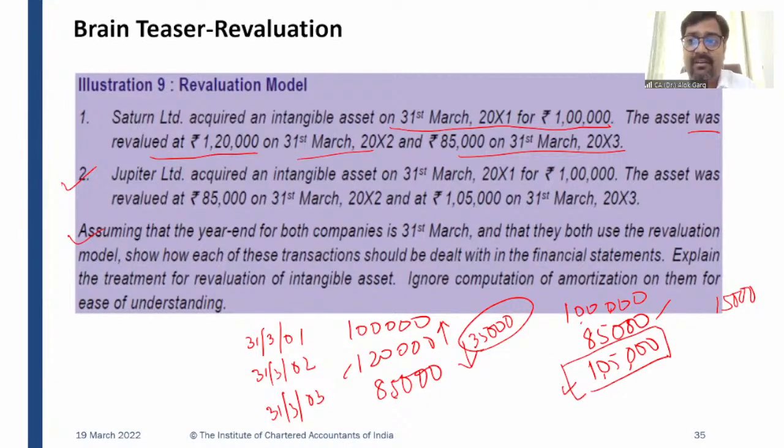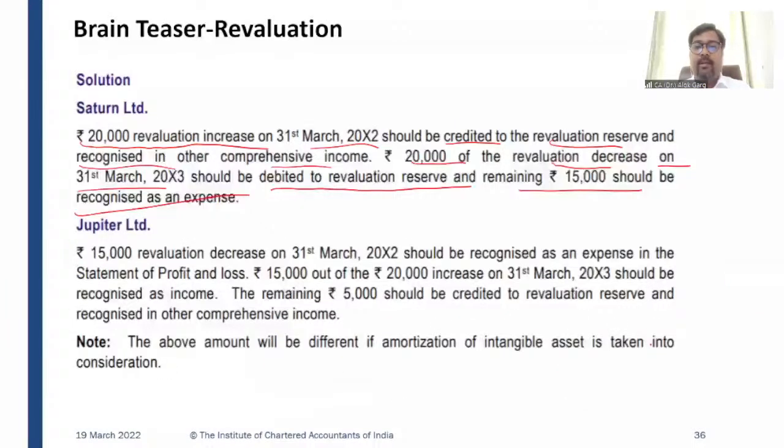So whatever loss I have booked, I have to credit my P&L in the current year because it is a current year situation. So what I need to credit? I need to credit my P&L. What I need to debit? I need to debit my intangible asset. So intangible asset will be debited by the difference between 85,000 and 1,05,000, which is 20,000. Intangible asset debit 20,000, to P&L credit 15,000, to revaluation surplus OCI 5,000. Right? So this will be the accounting entry.